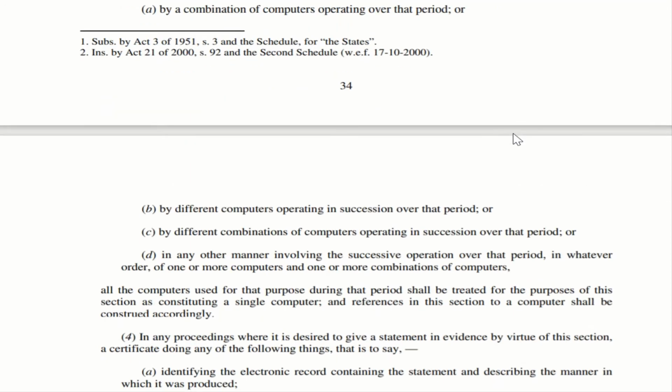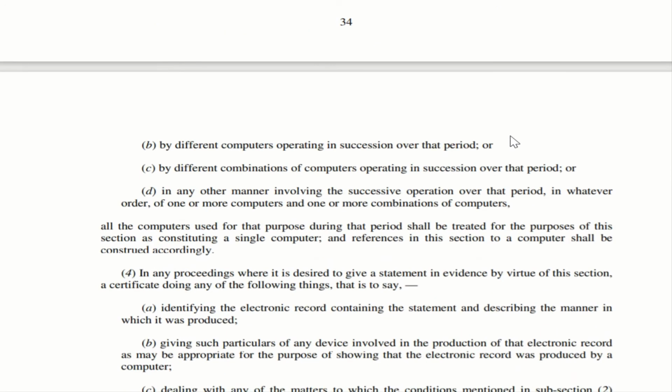Next, B. By different computers operating in succession over that period. Imagine there is a computer, then that computer is substituted or taken over by some other computer of a higher value or of a higher capacity. Then in that case, different computers operating in succession over that period, that is also considered. Next is C. By different combinations of computers operating in succession over that period.